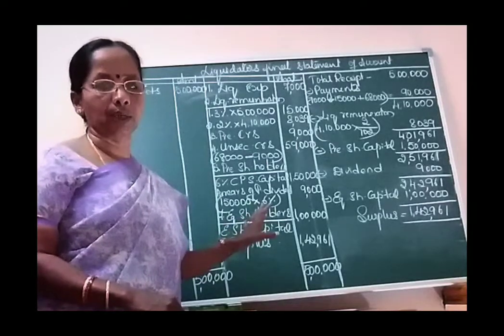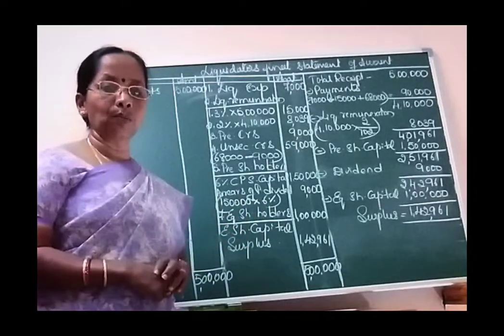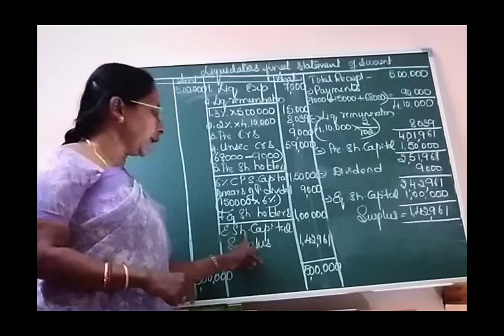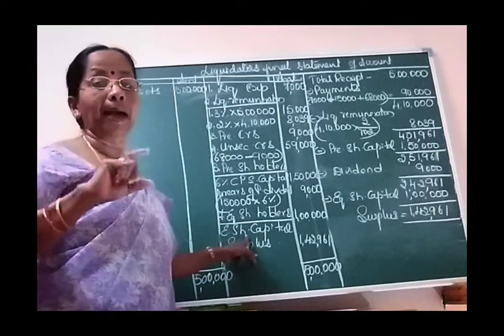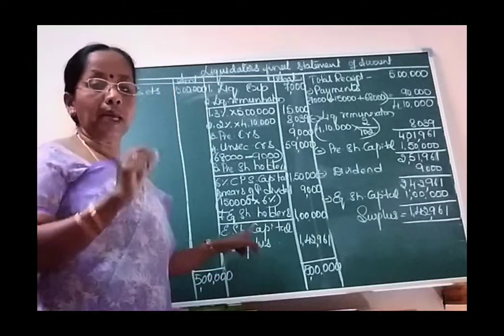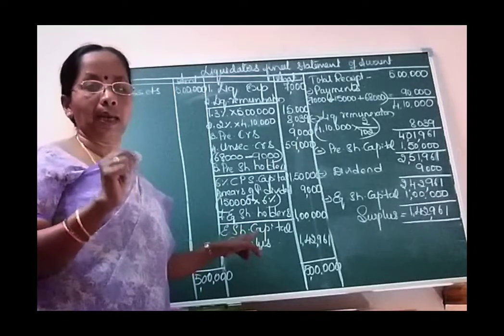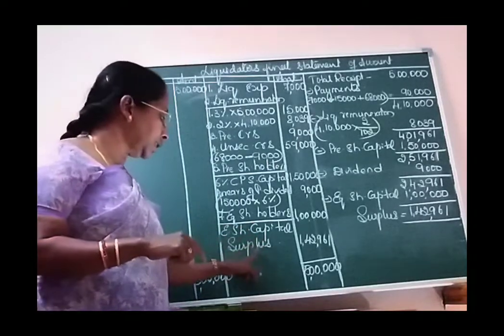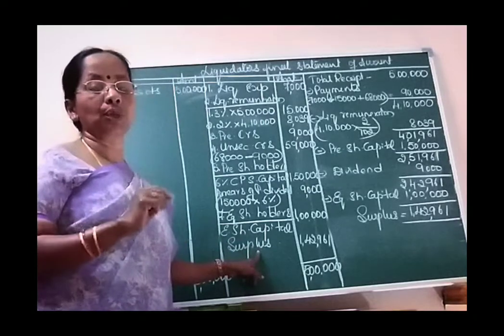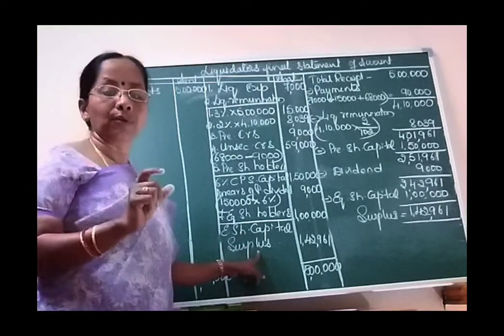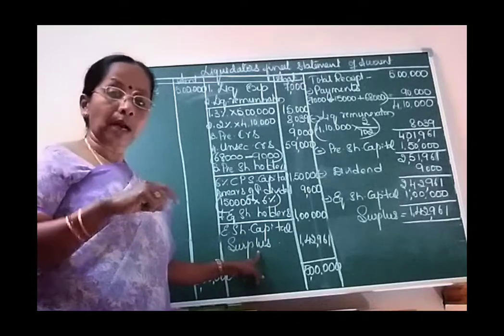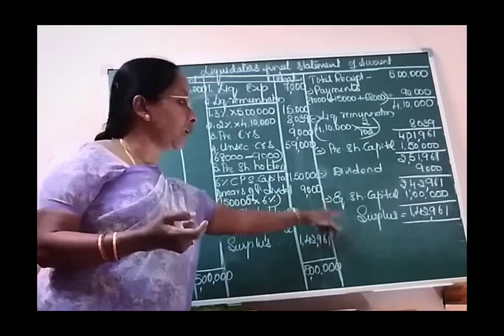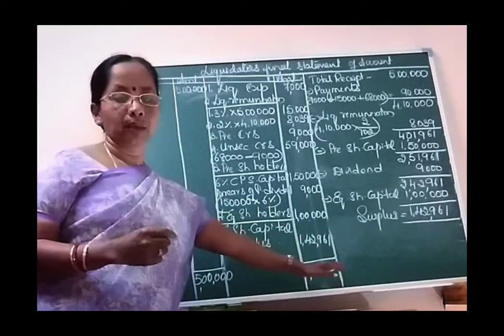But actually, this is only the easiest solution. Because normally in the exam, the equity share capital is given in different categories, like A group shares, B group shares. Then what we have to do is distribute this surplus also to each group of equity shares. That may elaborate your calculation a little more, right?